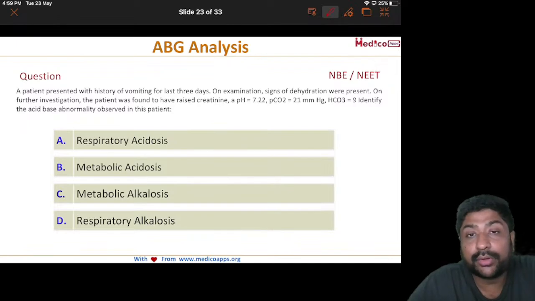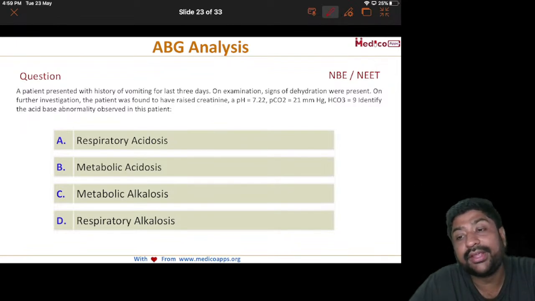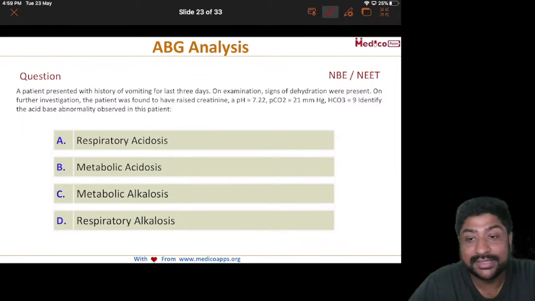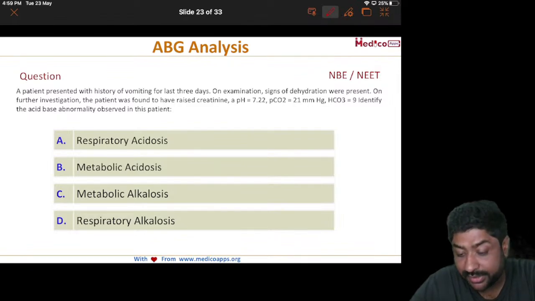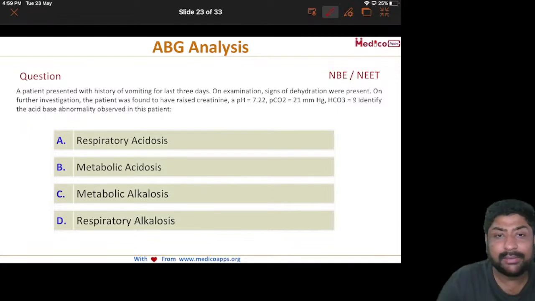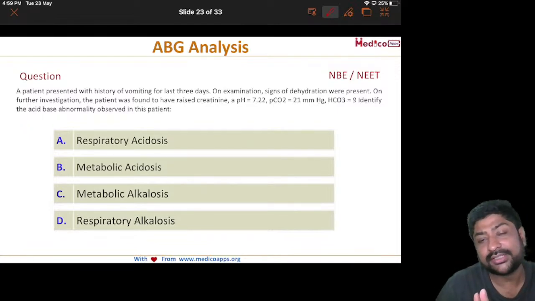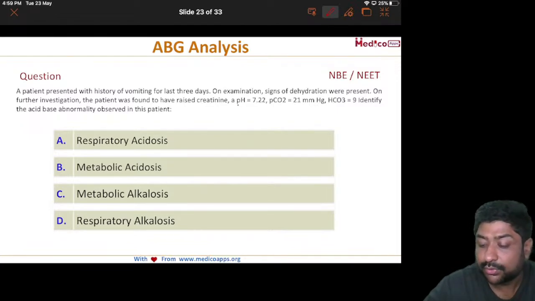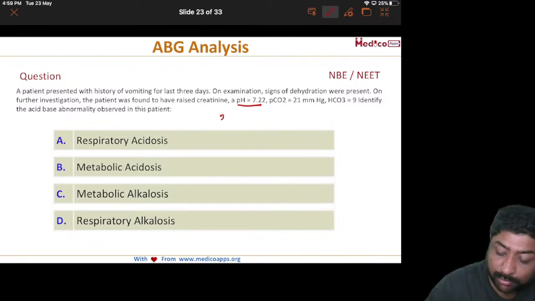The last question for today, it's an ABG analysis. Various students have kept on telling me, sir, please keep discussing ABG questions because that is a difficult area for them. Let's discuss this. So ABG, even if I don't read it, these are the easiest questions. So first, always look at the pH. So we know the normal pH is